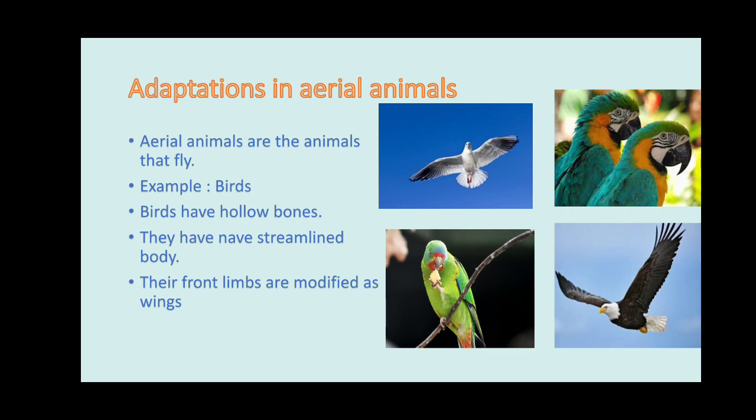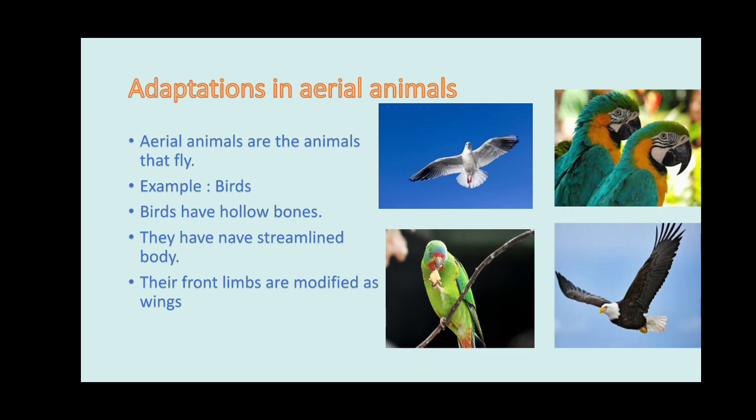They have a streamlined body that helps them cut through the air and fly easily. Now, the first feature is hollow bones. Because of hollow bones, birds have very light weight, and with the help of feathers, they can fly and change the direction of moving.